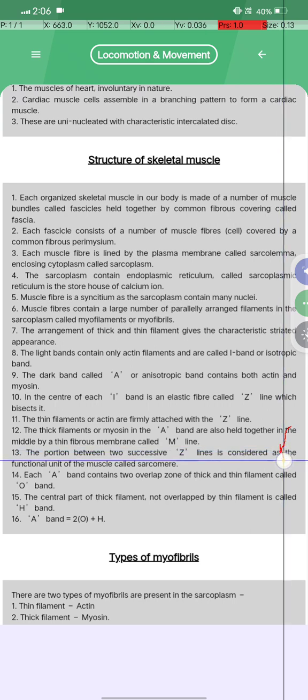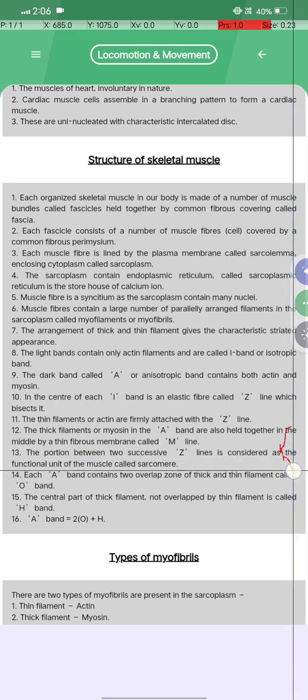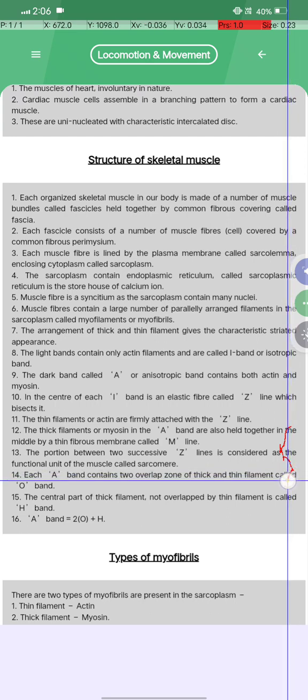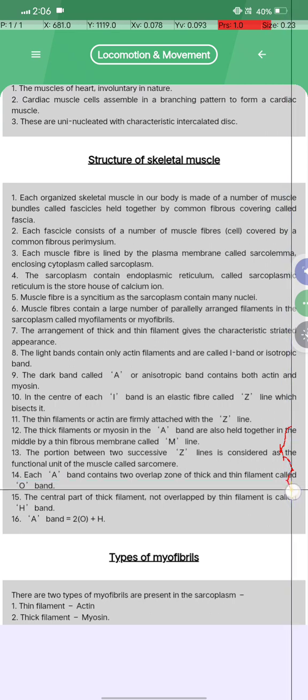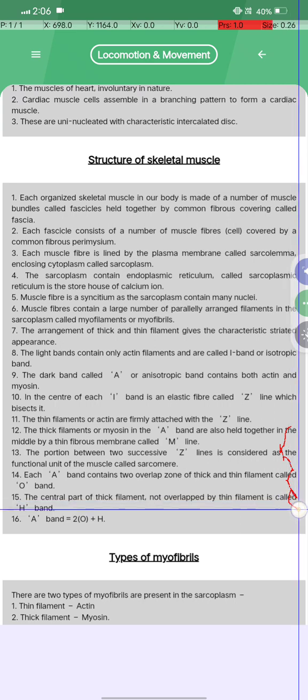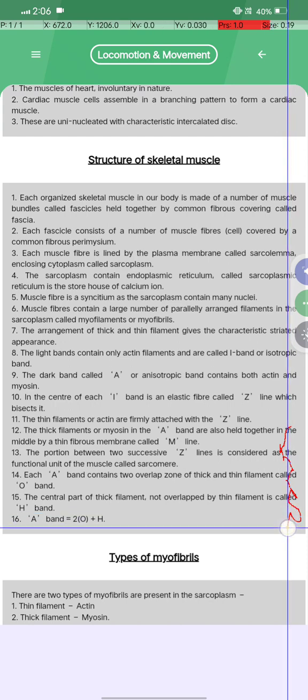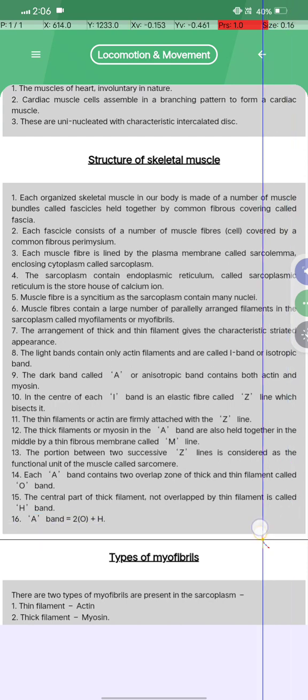Thirteenth, the portion between two successive Z lines is considered the functional unit of the muscle, called the sarcomere. Fourteenth, each A band contains two overlap zones of thick and thin filaments called the O band. Fifteenth, the central part of the thick filament not overlapped by a thin filament is called the H band. Sixteenth, the A band is equal to 2O plus H.